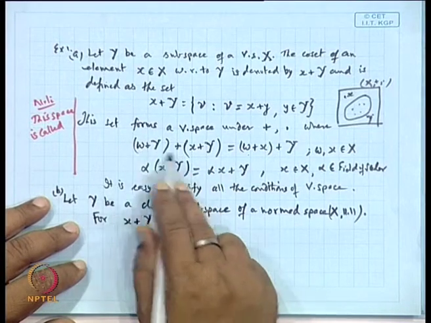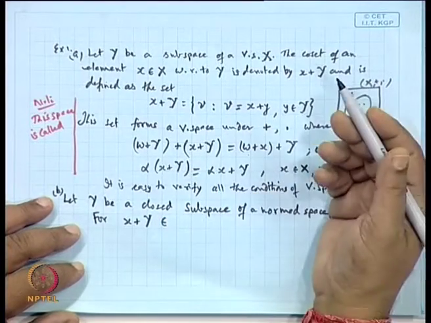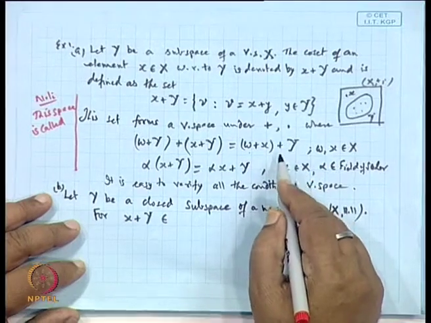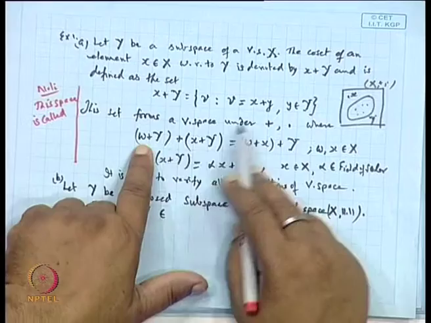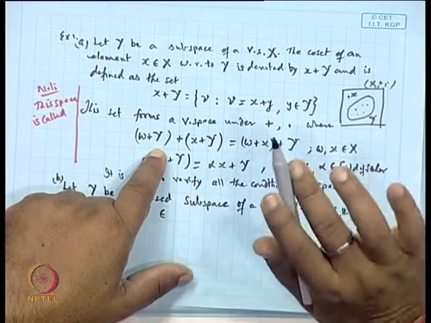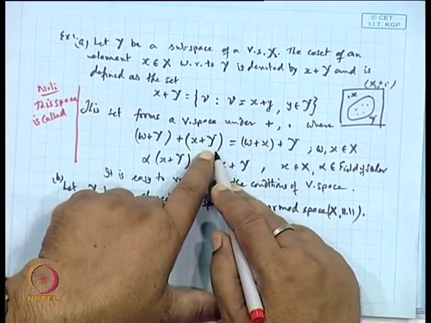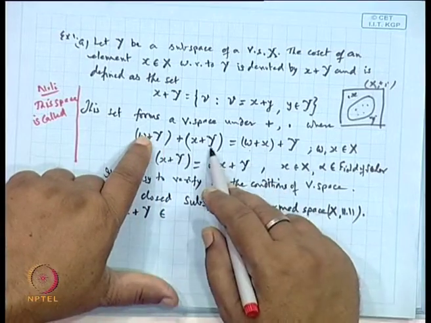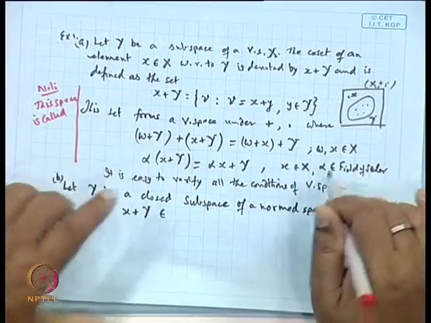So you are taking w plus x and y1 plus y2, but y1 plus y2 will be a point of Y, so it belongs to Y. Clear? By expression, the first element should be the point in X and the rest of the elements are combinations with the elements of Y. So basically this will be w plus y1 and x plus y2. So we get w plus x plus y1 plus y2, which becomes another third element, an element of Y. So we can get it.